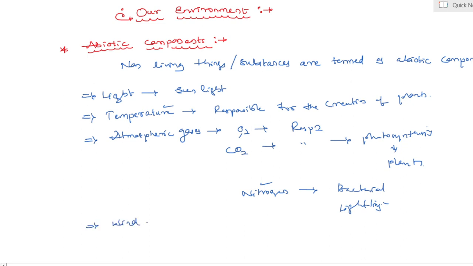Wind helps in the pollination and seed dispersal of some plants. It can remove and redistribute topsoil, especially where vegetation has been reduced. Blowing wind helps the process of cross pollination in plants, and also seed dispersal in some plants. Wind can remove and redistribute topsoil. And the last abiotic component